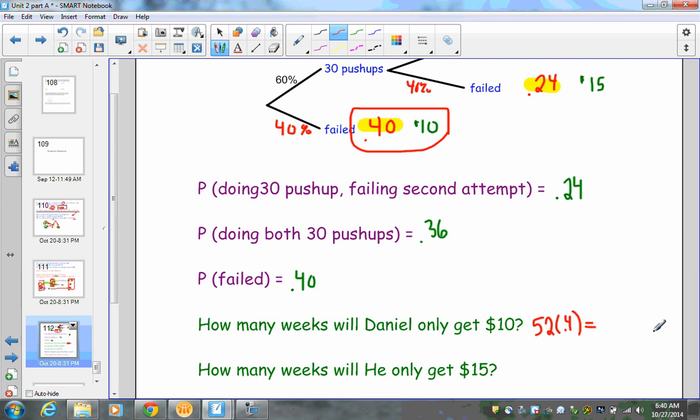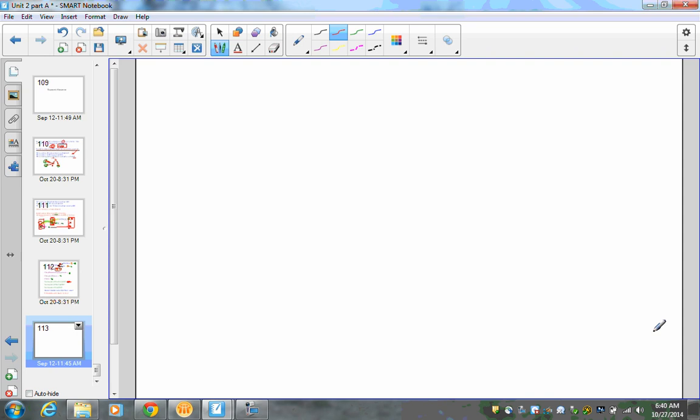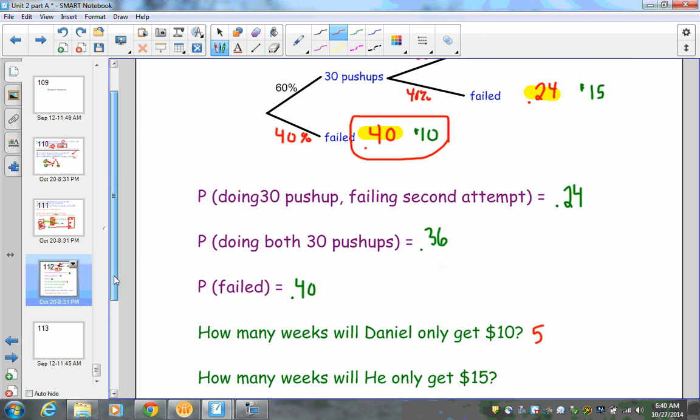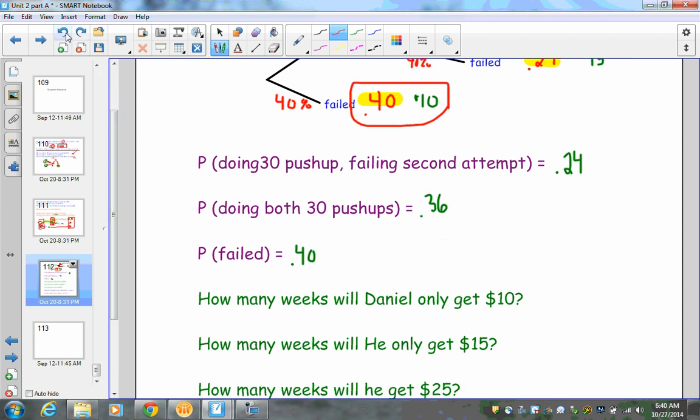And I'm going to get 20.8 weeks. Now, what exactly is 20.8 weeks? Can't really work on that. We're going to say just round up to 21 weeks, because we really need to do it in full weeks here.